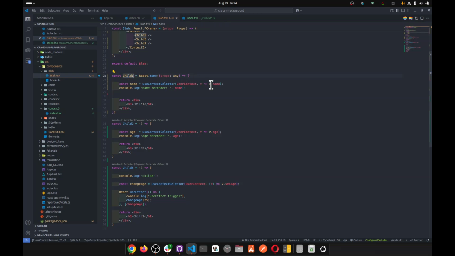child 1 gets updated, because child 1 is subscribed to name, child 2 is subscribed to age. We update the age, and yet this one gets updated as well, which should not be happening.